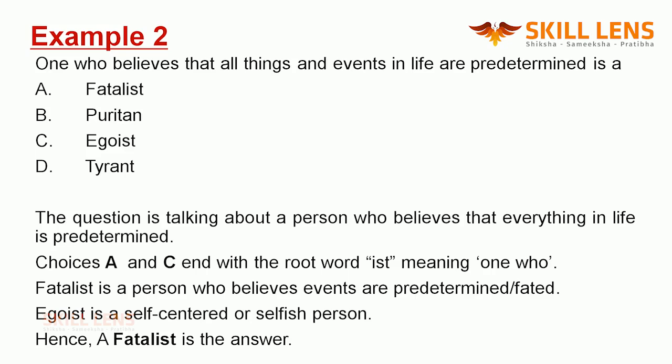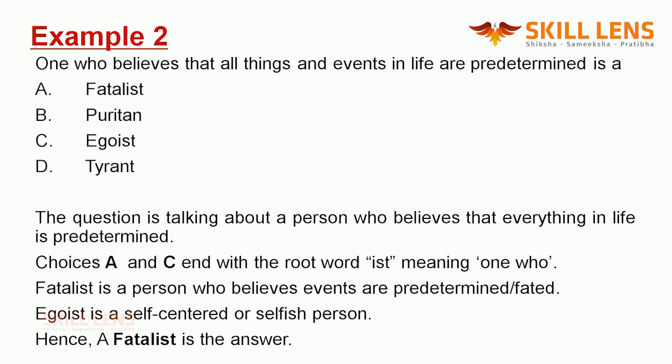Now, when you look at the options here, we have A, fatalist, B, Puritan, C, egoist, D, tyrant. Again, for a lot of us, all these four words are not very commonly used. There are many of us who might not have heard a few of these words. What you can do is look for words that have ist in them. Ist means one who. In these choices, A and C end with the root word ist, meaning one who.